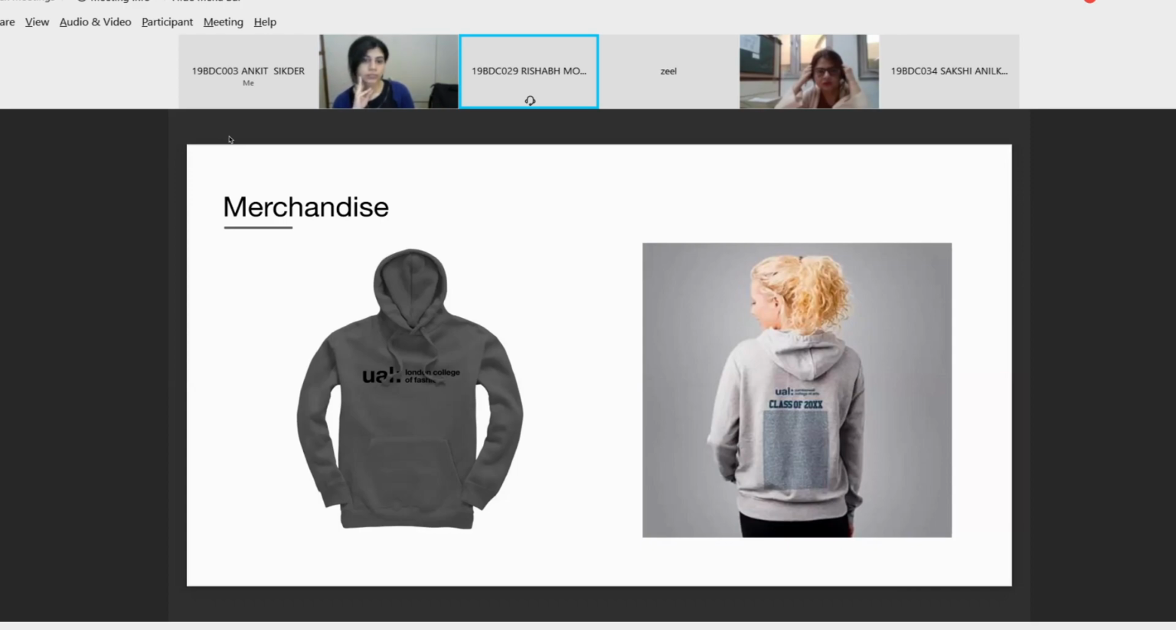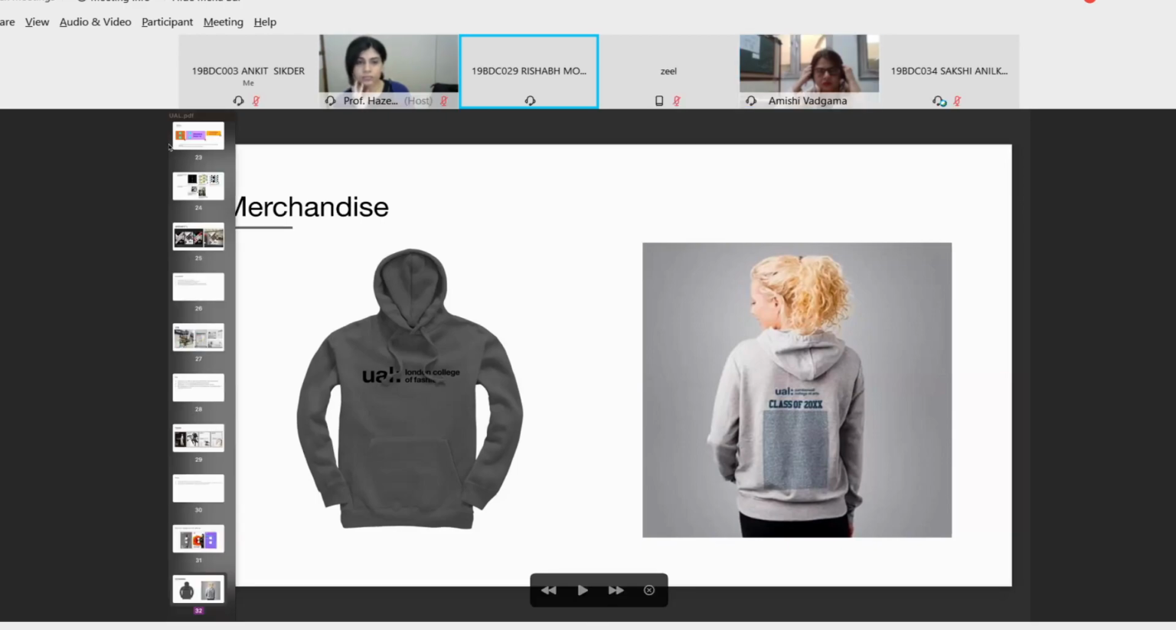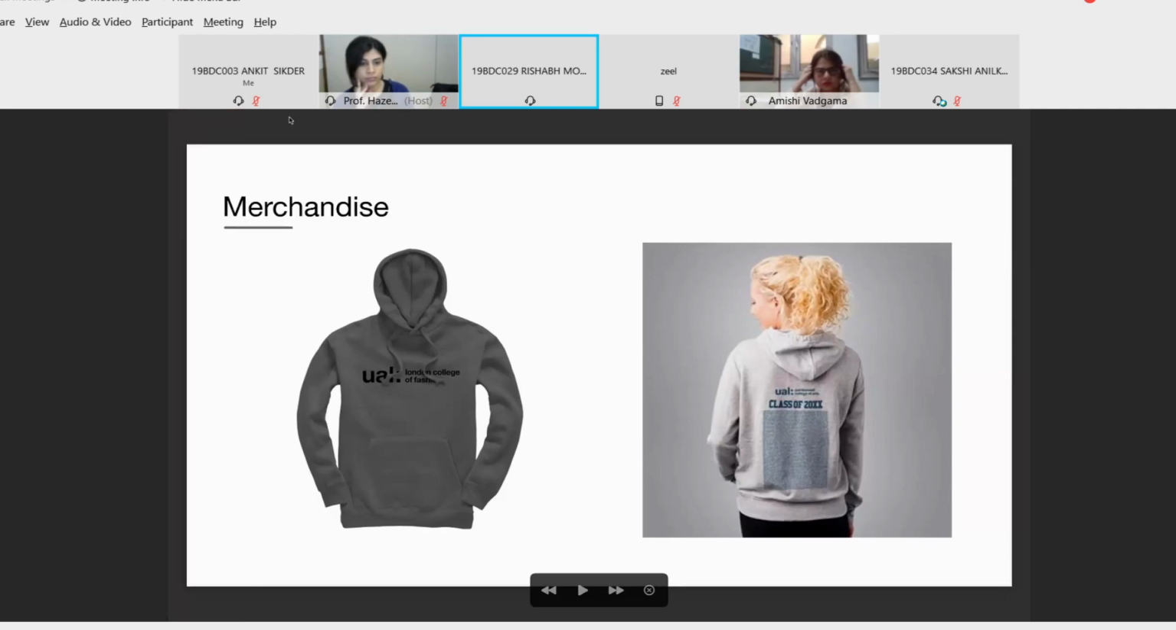And the second hoodie here, which I found quite interesting, not only has the UAL text with the name of the respective college, it also has, in this very sporty looking text, the class of 20XX, which can be filled in. And my guess for the blue patch that we see below that is that it is probably signatures or autographs done by previous year students or the alumni. So it's kind of a souvenir that the students of this year get to carry. Next one, Sakshi.